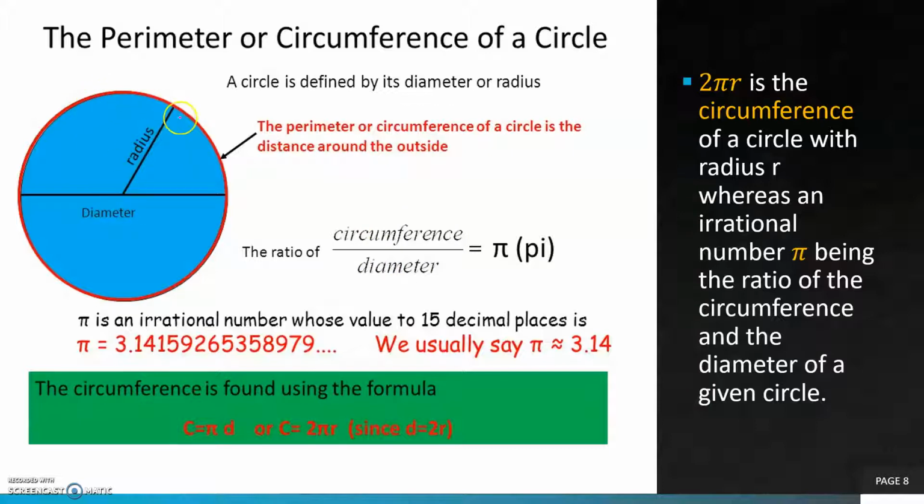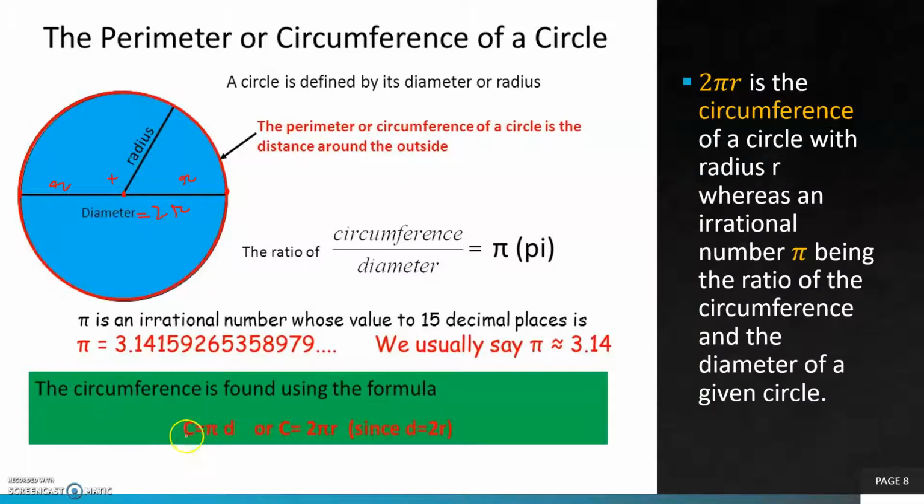Here students, circumference is the boundary. This red boundary of the circle is the circumference or perimeter of the circle, and this black line that passes through the center of the circle is called the diameter. As we know, the distance from the center point to any point on the boundary of the circle is the radius. Similarly, from this center point to this point, this distance is also a radius. So radius plus radius, that means diameter is equal to 2 radius.